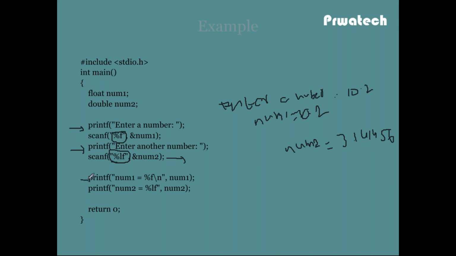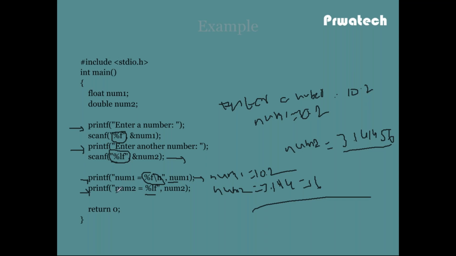Then again we execute the printf statement, num1 equal to %f, with num1. So num1 equal to 10.2. The output of this print statement is num1 equal to 10.2. The output of the other print statement, num2 equal to %lf, is double. Num2 equal to, what is the value of num2? 3.141456. If it is integer, then num3 equal to %d, like that.